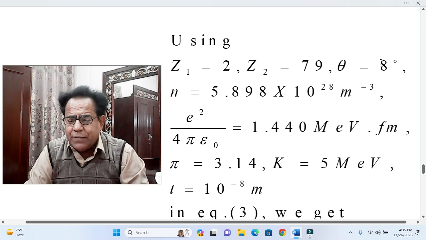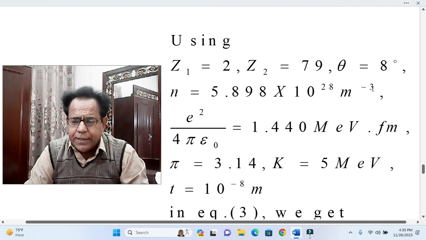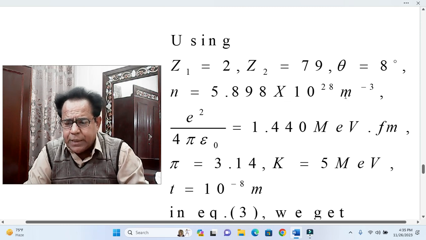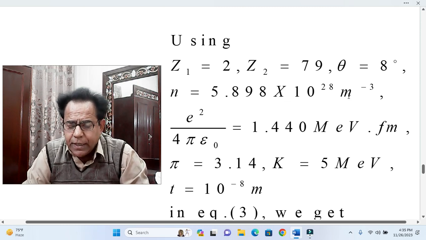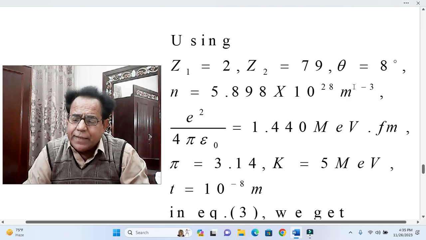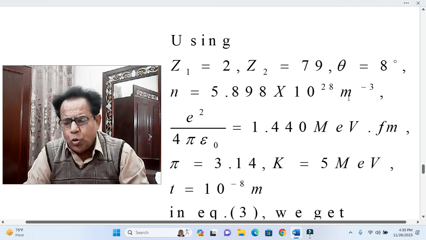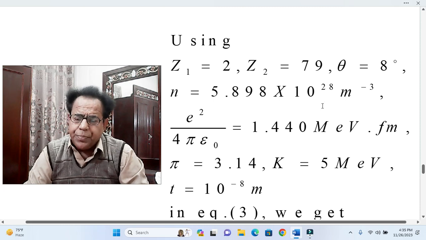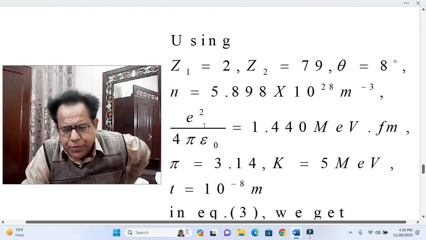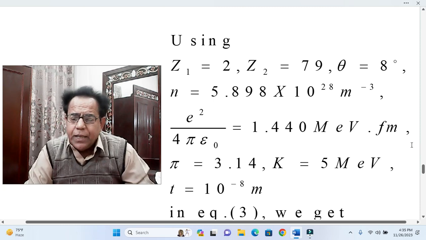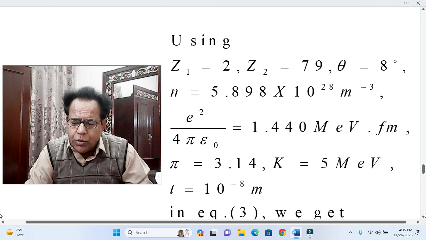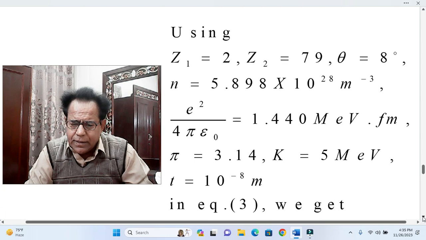The theta angle is given as 8 degree, and this value we have calculated in our previous step: 5.898 into 10 raised to the power 28 meter inverse cube. Because it was 1 over meter cube, so meter raised to the power minus 3. Moreover, the value of this is given in this table, which is included in our snapshots.